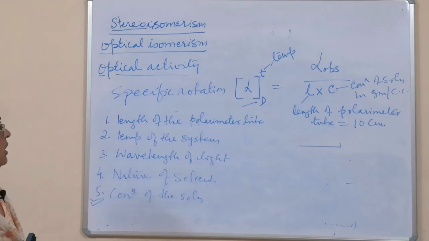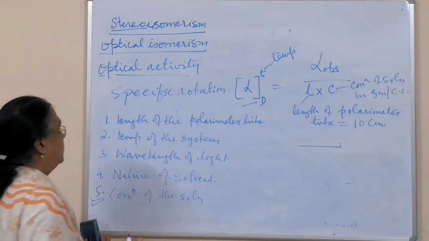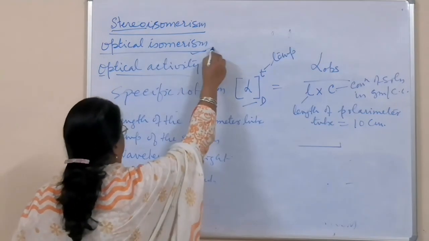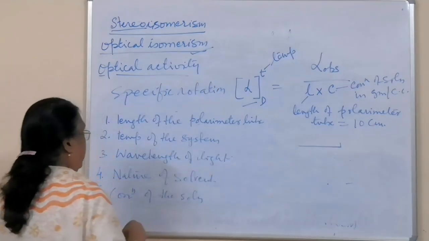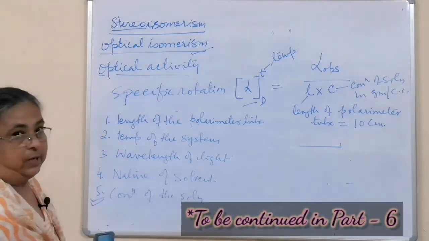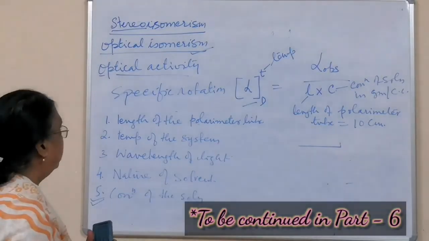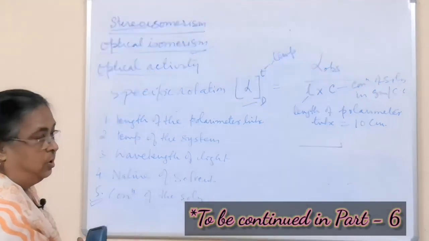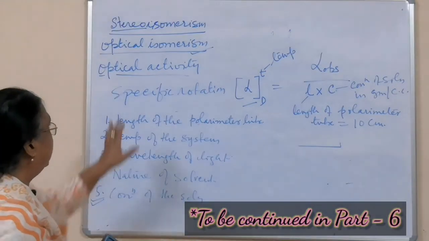So optical activity you have understood, the specific rotation you have understood, and now I will teach you optical isomerism. Compounds which show the phenomenon of optical activity will show optical isomerism. So what is optical activity?